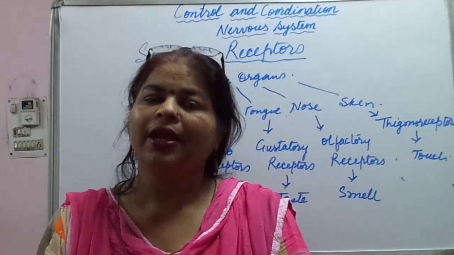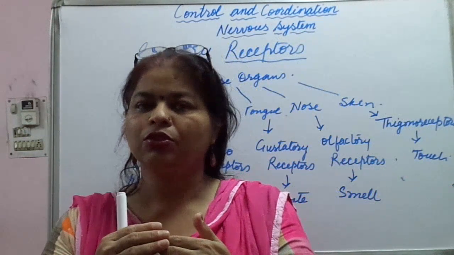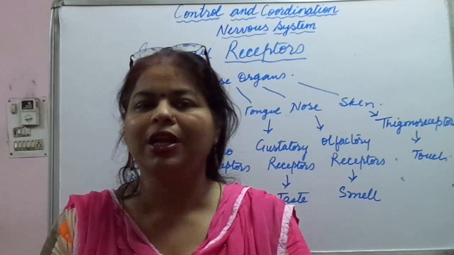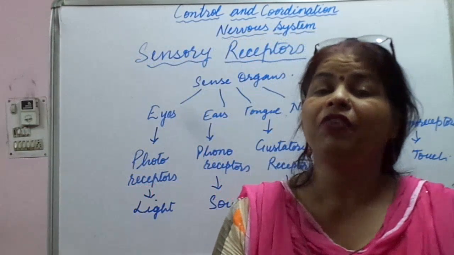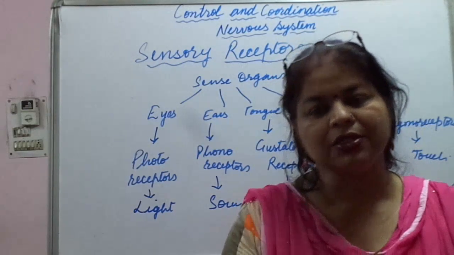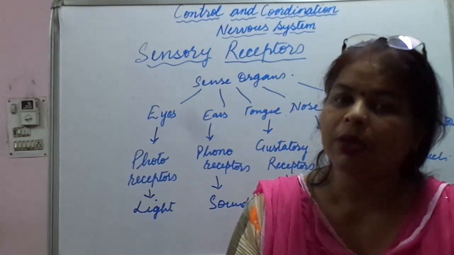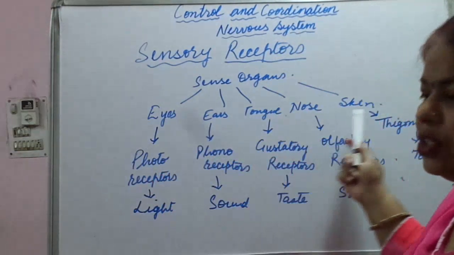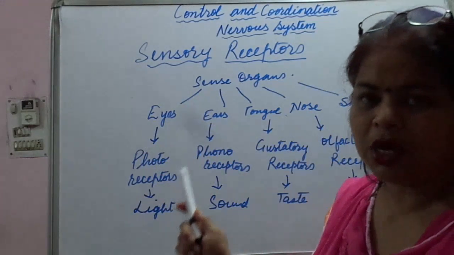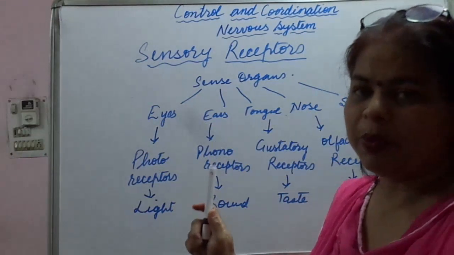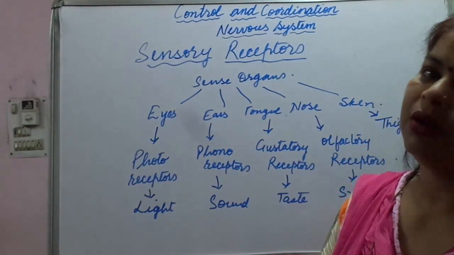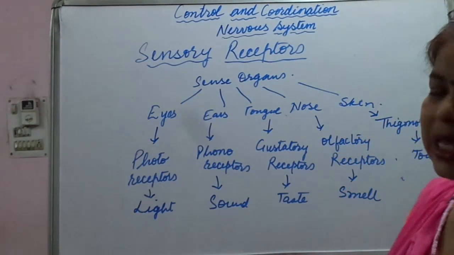So the sensation, after processing through the brain, is passed on to the motor neurons. And motor neurons, where are they present? They are present in our effectors, in our glands or our muscles. So they produce suitable responses. When a sensation is picked up, each sensation is worked upon accordingly, and the effectors present in the glands or muscles produce a suitable response. So this is about the sensory receptors.